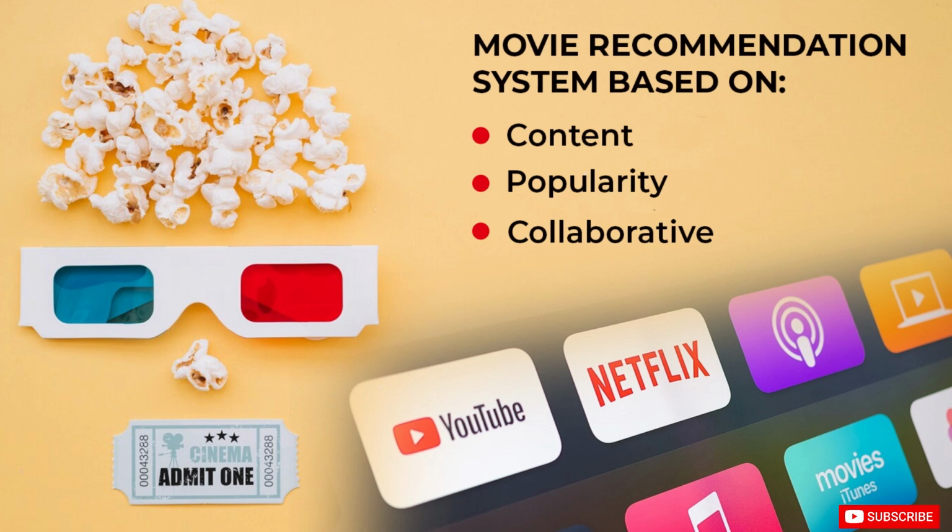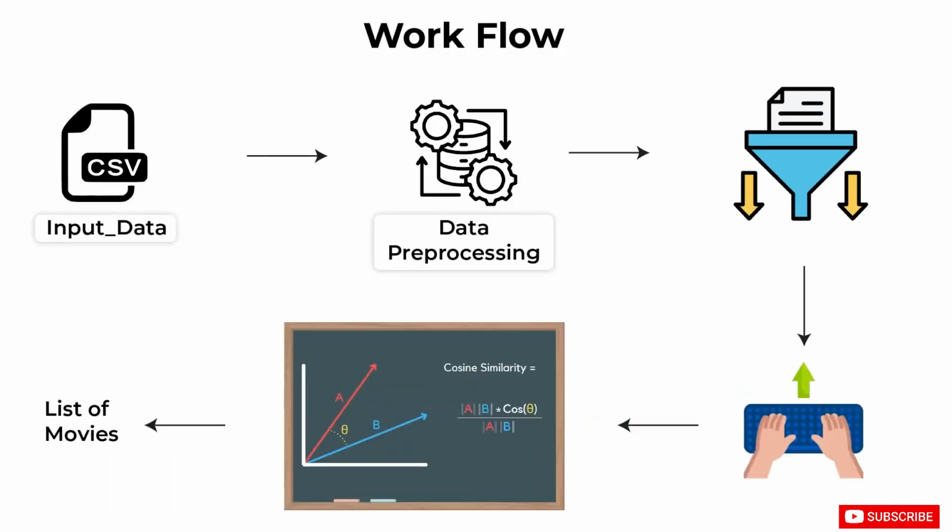So today we will discuss another machine learning model, which is a movie recommendation system based on content, popularity, and collaborative filtering. This model will predict the recommended movie on the basis of our data. So let's discuss our workflow, how it will look.